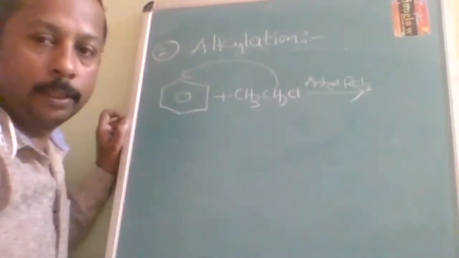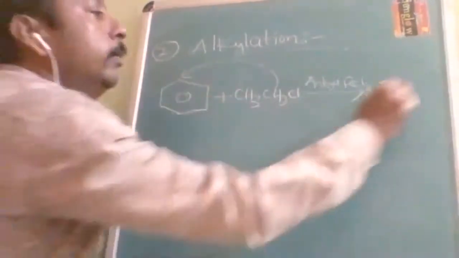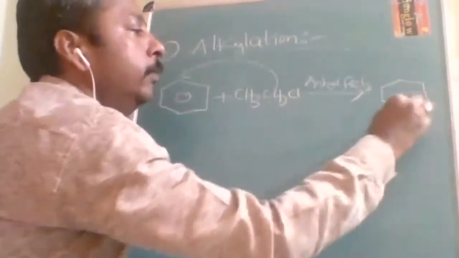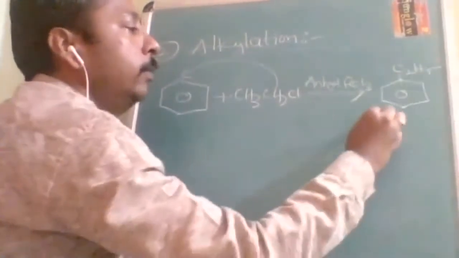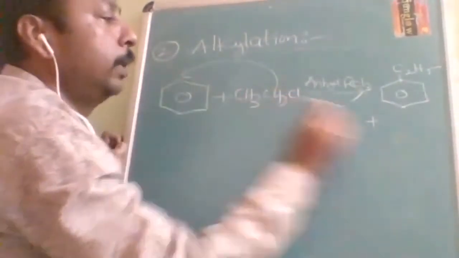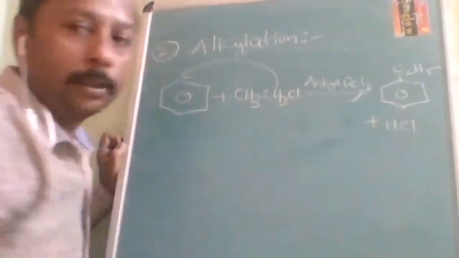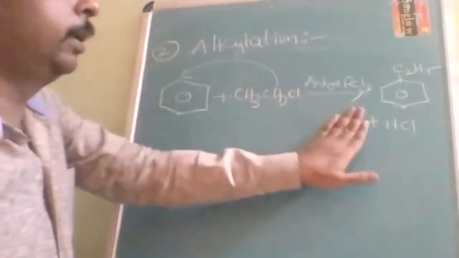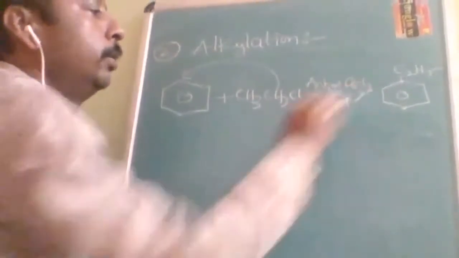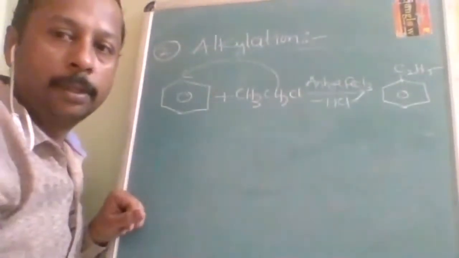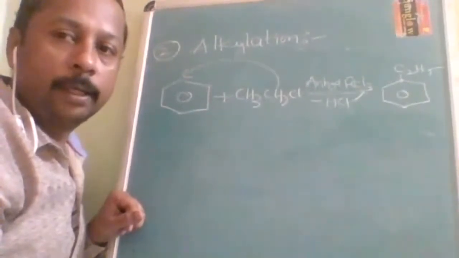So C2H5 is substituted on the benzene ring. And what will be the other product? This hydrogen and this chlorine, HCl. That's all. Mainly you should worry about the main product; minus HCl you can also write over here. Is it understood? Any doubt?